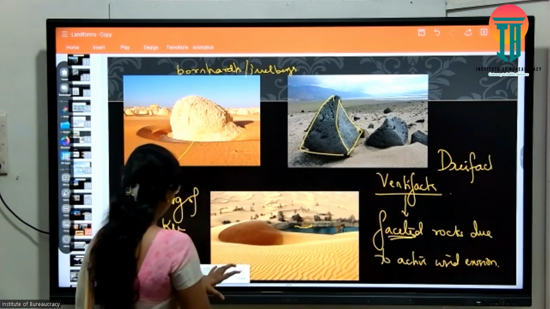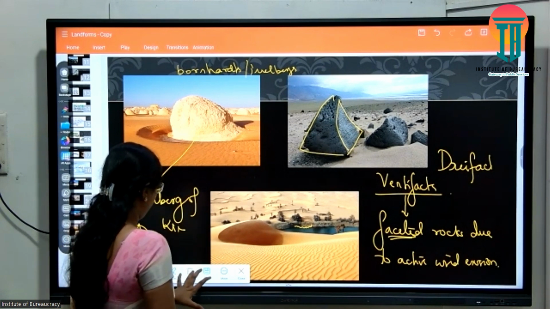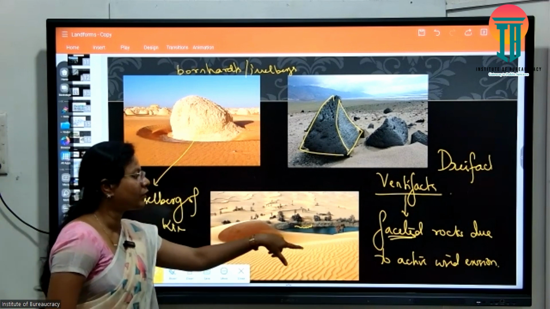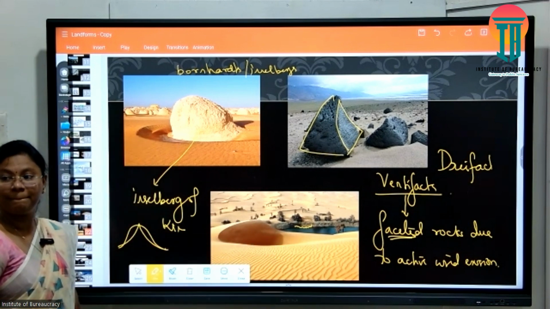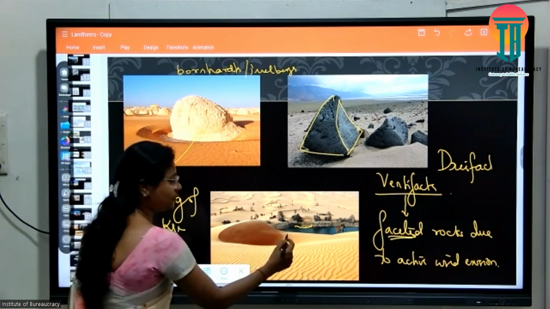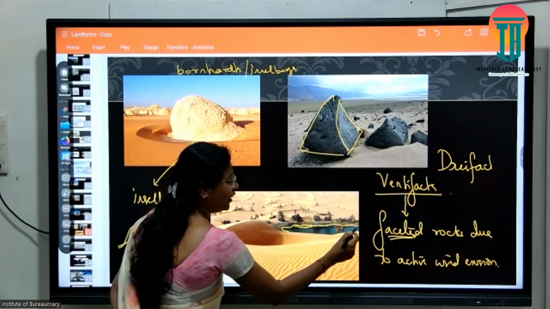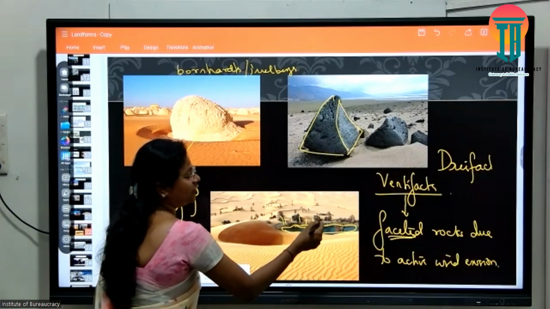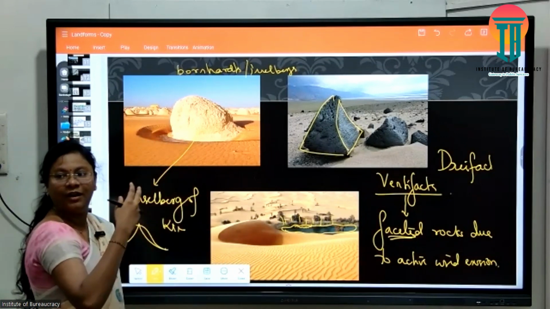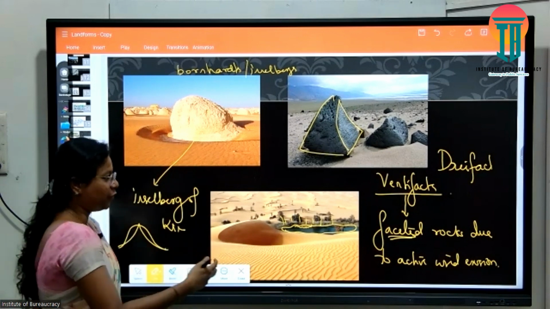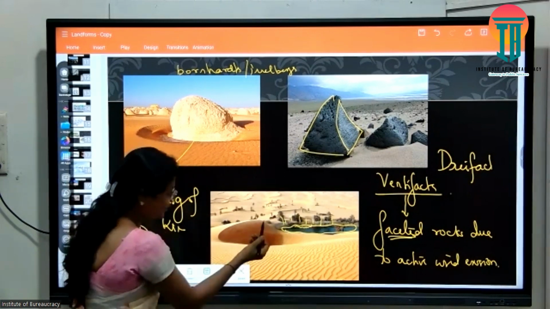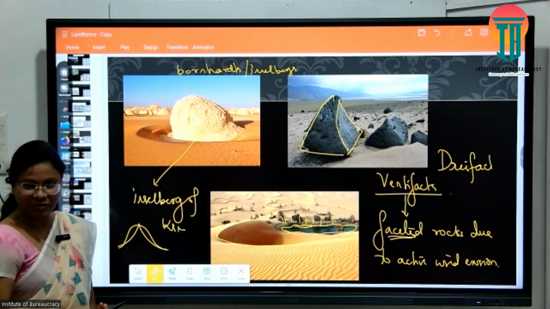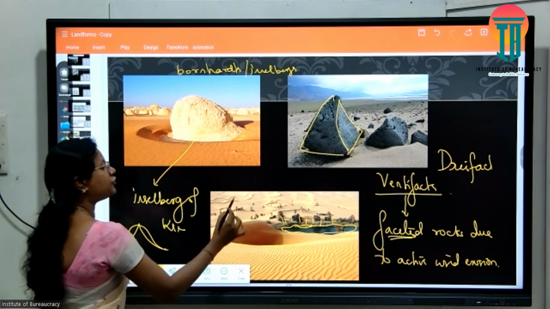Ventifacts is enough. Okay, next. Do you know what this is? What is this? Not a playa; this is an oasis, have you heard of it? A fresh water lake, a small lake available in the desert surrounded by vegetation, which is again well suited for settlements. The landform this diagram suggests is this. You might assume this is a sand dune, right? No, this is a deflation hollow.